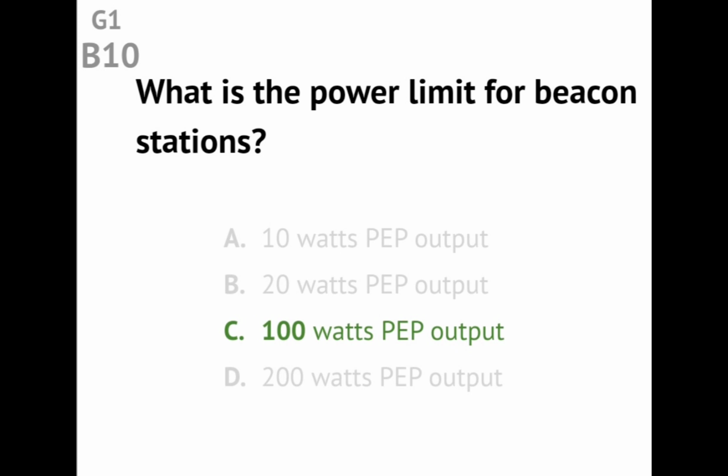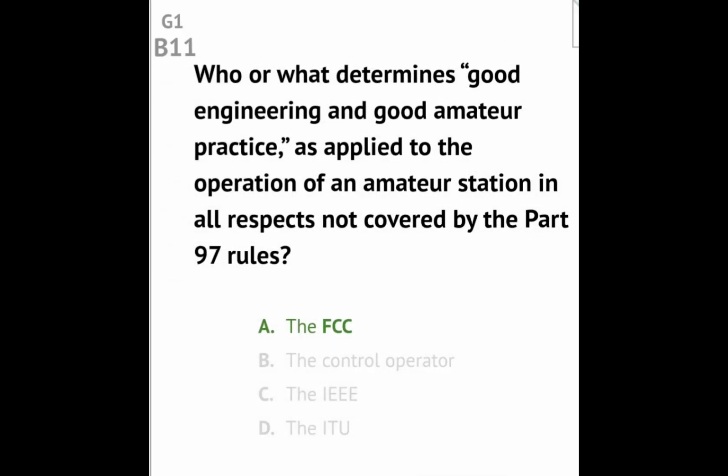Answer: 100 watts PEP output. Question G1B11. Who or what determines good engineering and good amateur practice as applied to operation of an amateur station in all respects not covered by the Part 97 rules? Answer: The FCC.